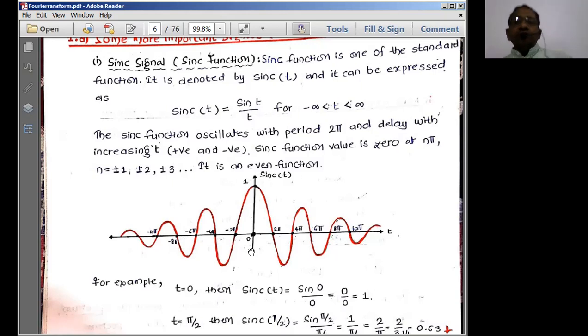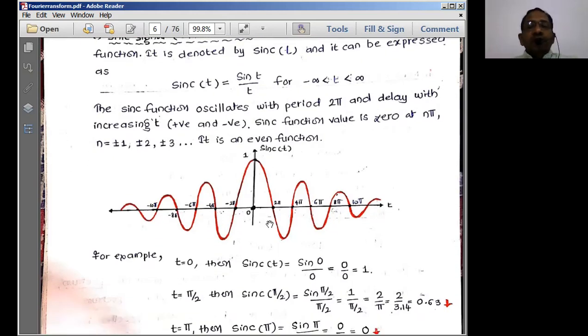The sinc function value is 0 at n pi, and it is an even function. Even function means the mirror image is going to be the same. If you draw a line here, the signal after this line will be the same as the signal before this line. Same is the case everywhere in the signal part. That is what is called an even function.